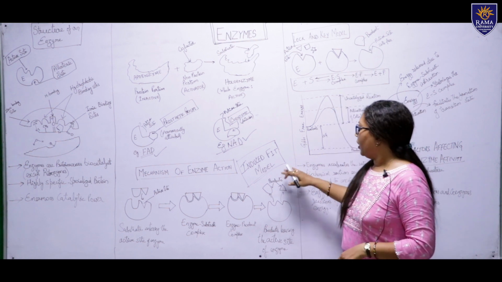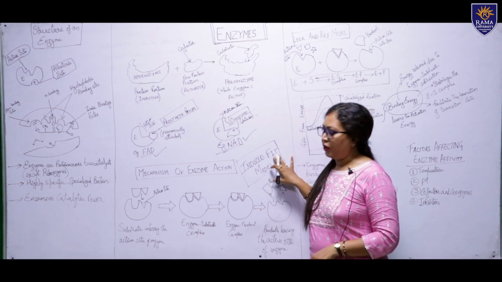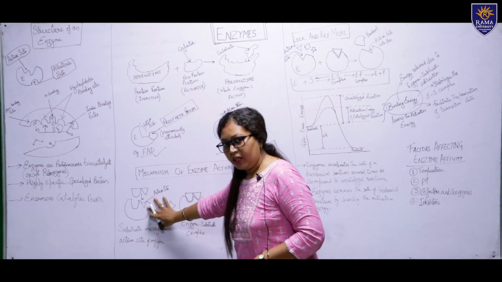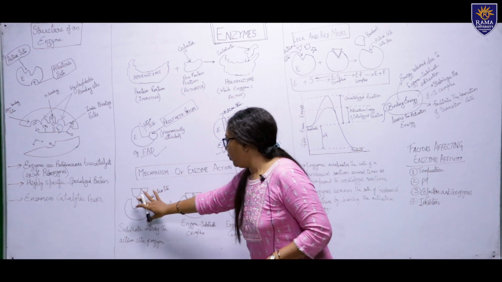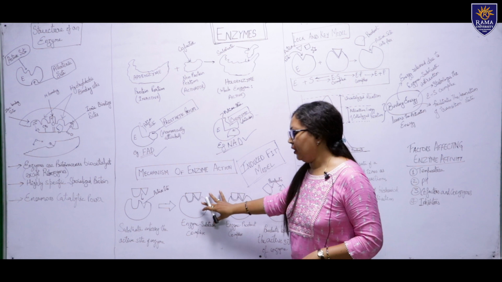Later on, another model was proposed, called the induced fit model. According to this, what was the difference? Suppose this is the active site of the enzyme and this is the substrate. The substrate will come, and there will be an interaction between the substrate and the enzyme.